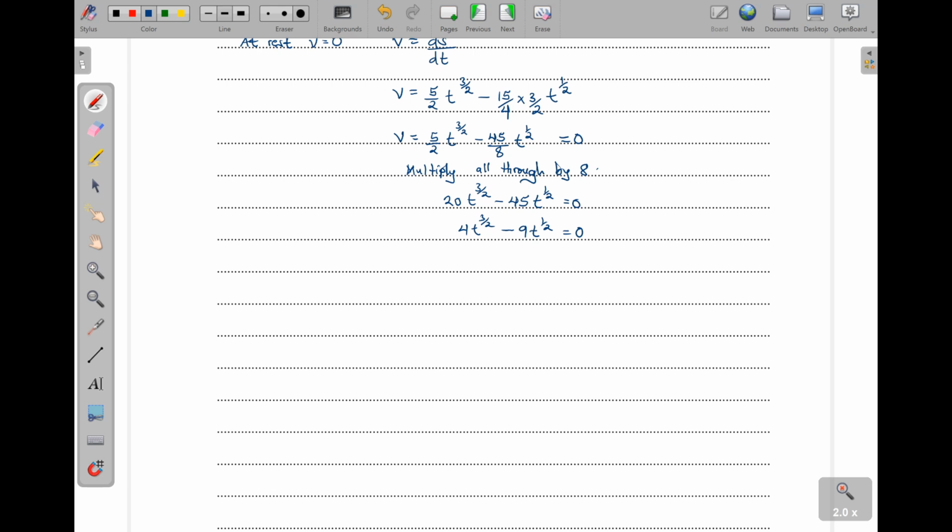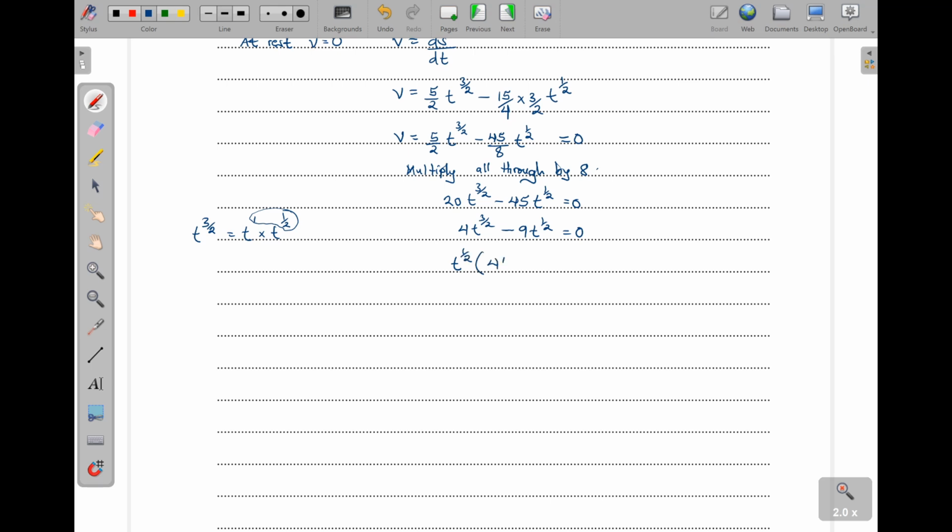Now t^(3/2) is equal to t to the power 1 times t^(1/2), because 1 plus a half gives 3 over 2. So t^(1/2) is common here.